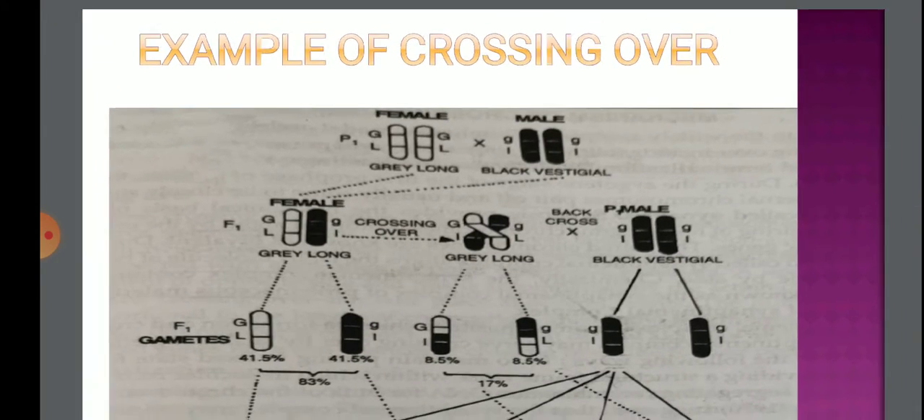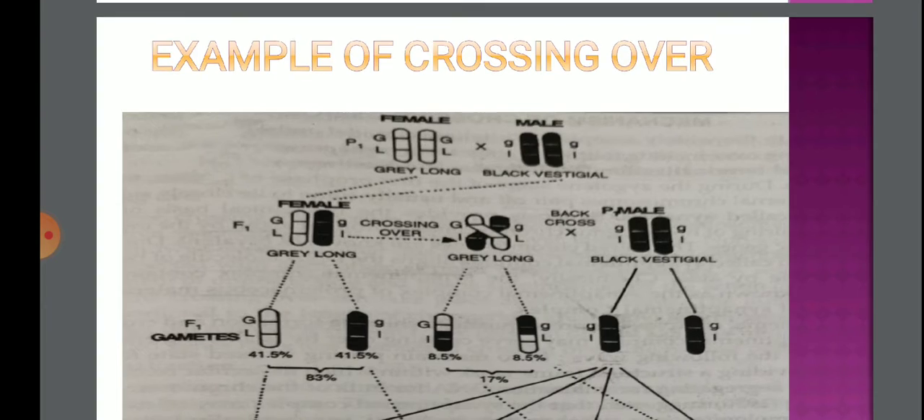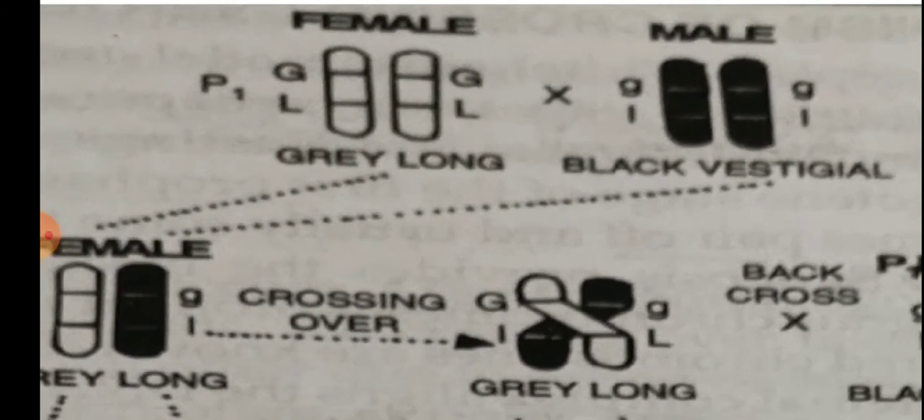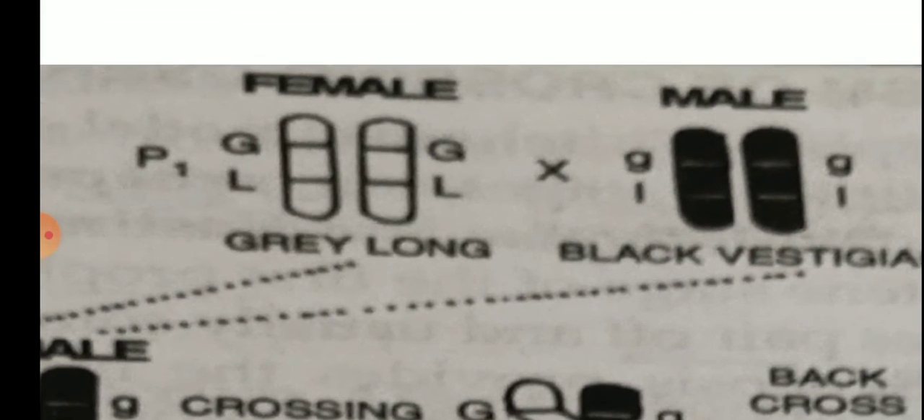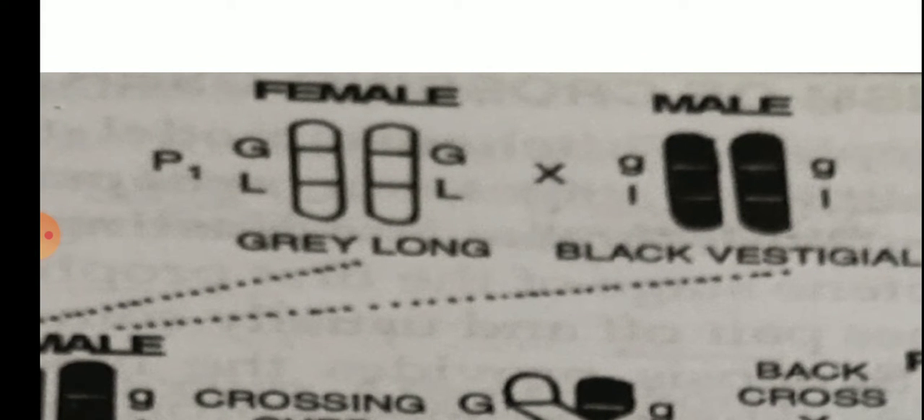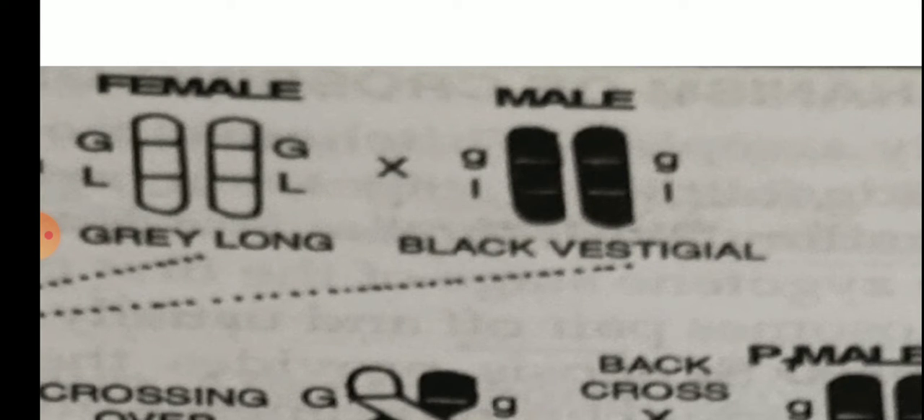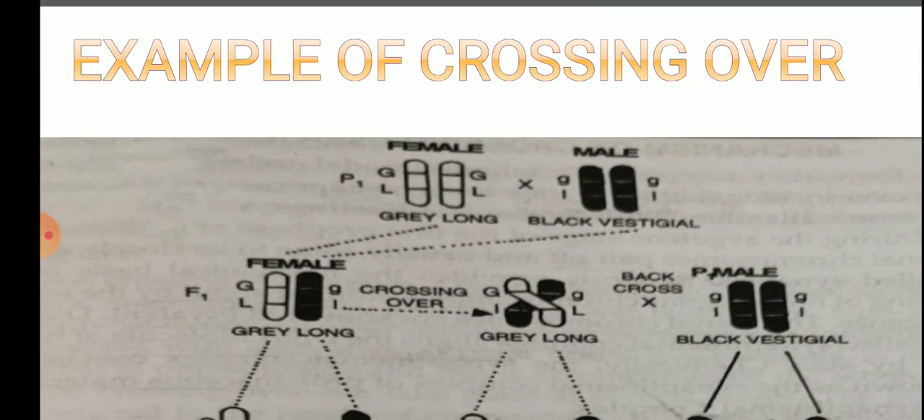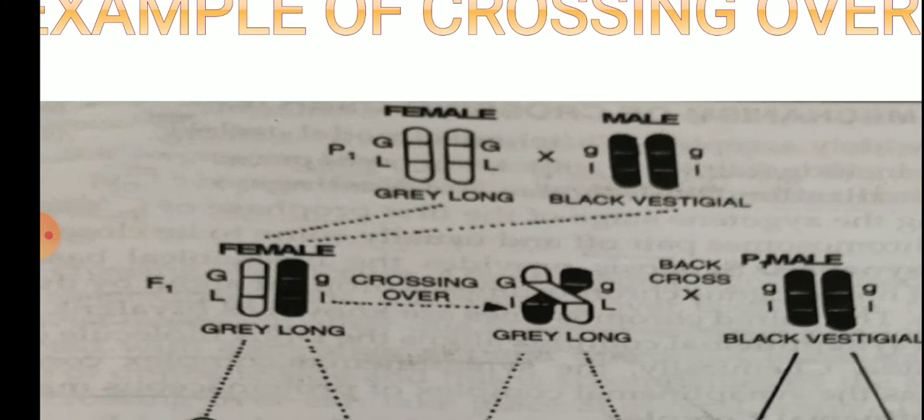Now, an example of crossing over. We take the fruit fly, Drosophila, as our example. We have selected one female having both dominant characters, that is grey body and long wing. It was crossed with a male having both recessive characters, that is black body and vestigial wing. We get a hybrid having dominant genes and recessive genes also, and overall the offspring will have a gray body and long wing.